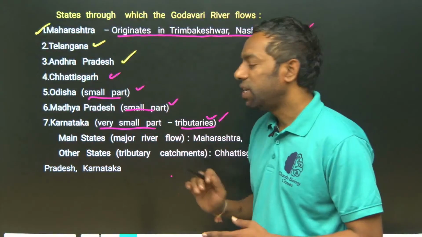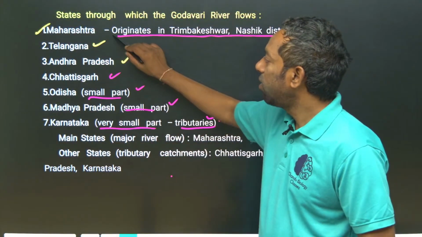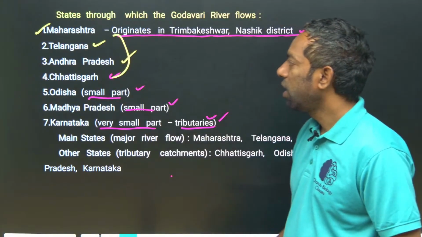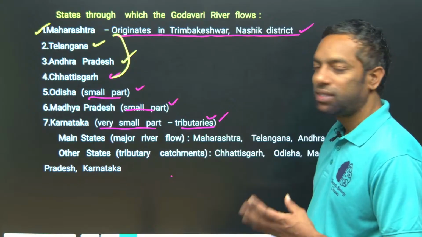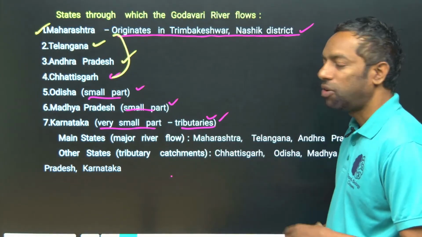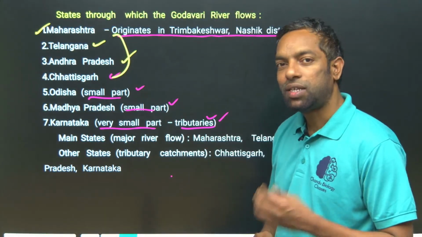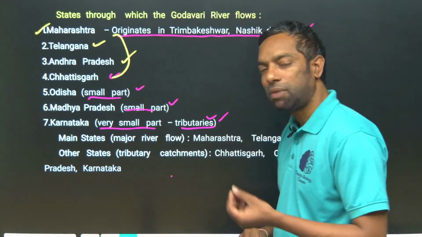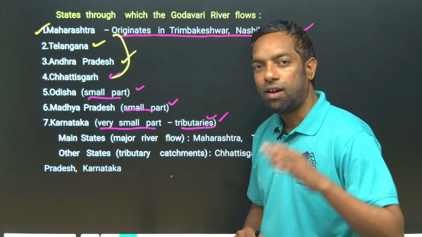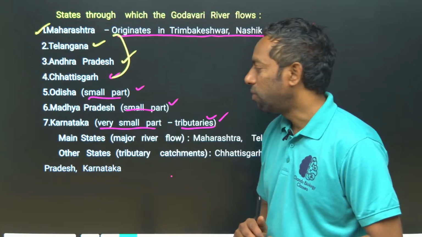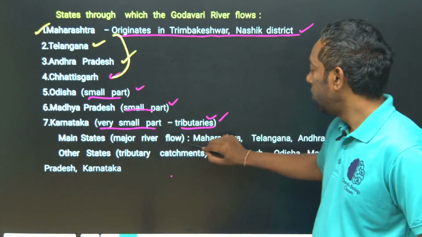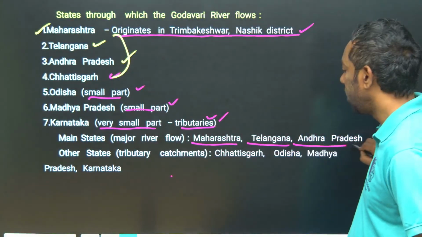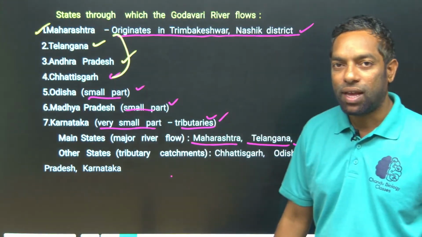So, 7 states in total. Large states are 4: Maharashtra, Telangana, Andhra Pradesh and Chhattisgarh, where the Godavari flows in large amounts. Odisha, Madhya Pradesh and Karnataka have a very small amount of flow. The main states where the major river flows are Maharashtra, Telangana and Andhra Pradesh.